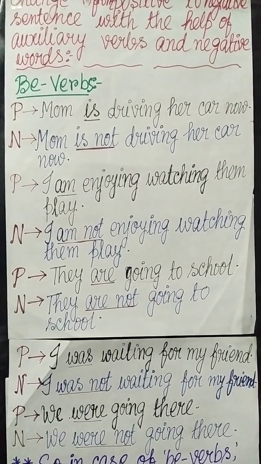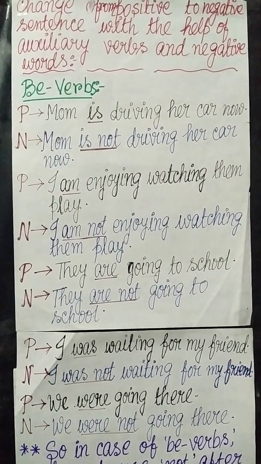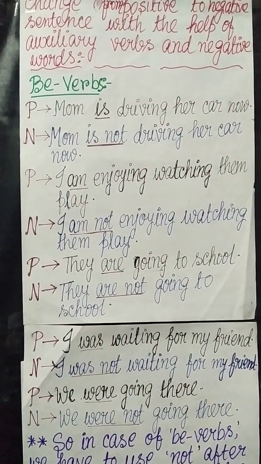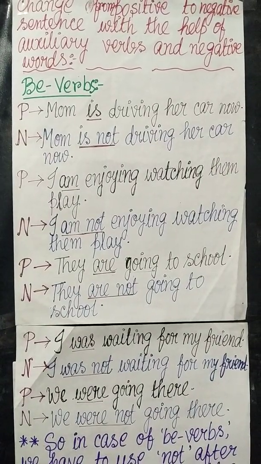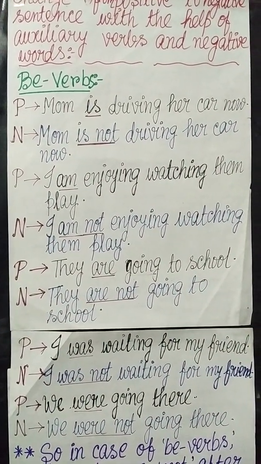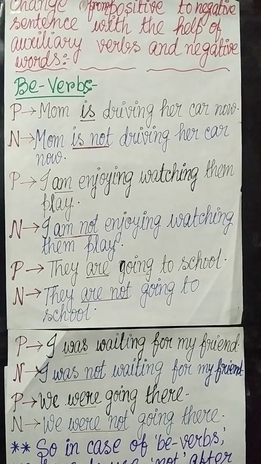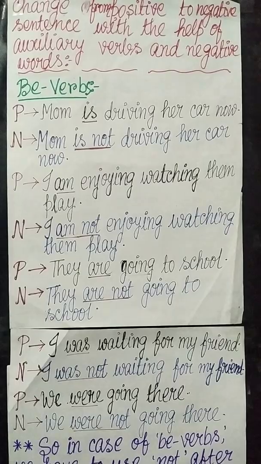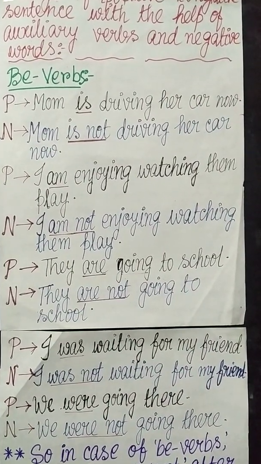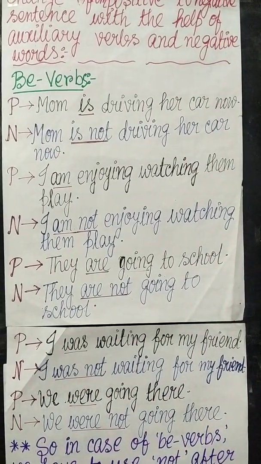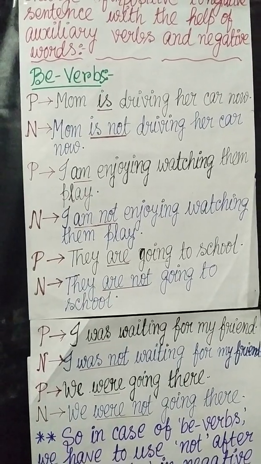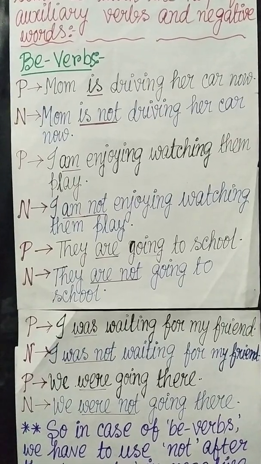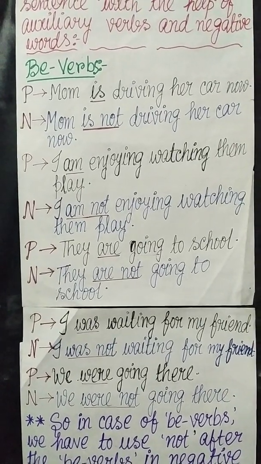Next one I will show with am. See, I am enjoying watching them play. So this is the example, that is am. As you know, am is a be verb, an auxiliary verb, and now I will make it negative. I am not enjoying watching them play. So again you can see, my dear students, that not is added after the be verb, that is am, and we can make it negative.